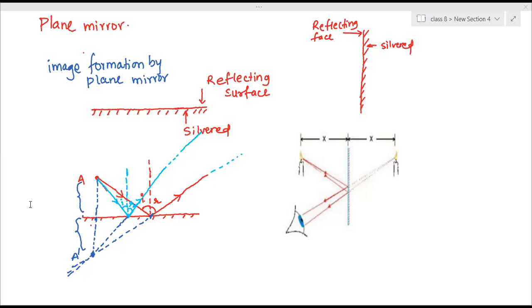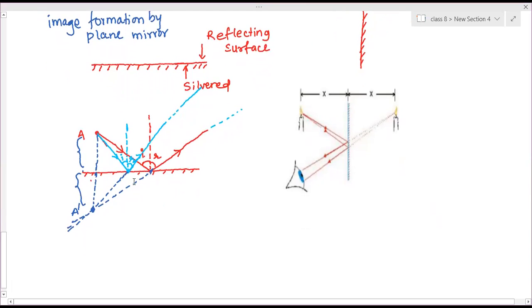Now we have to see the characteristics of the image, how the image is formed. The image is formed inside the mirror, that is, behind the mirror. At this place, is it possible to place a screen? Screen means anything like a white paper, white screen, white wall, or white cloth. Can we place it here and measure the dimensions directly, physically touching them? Is it possible?